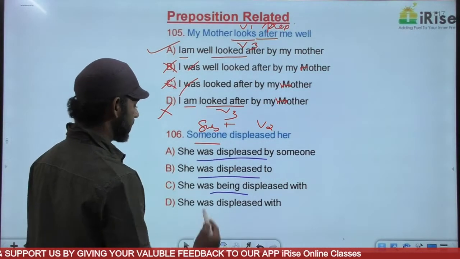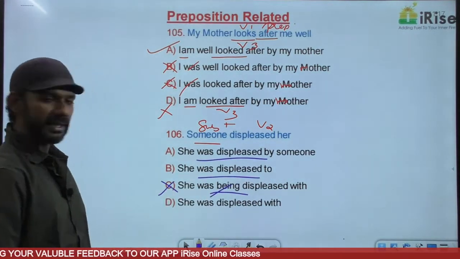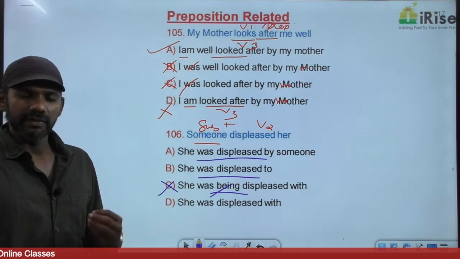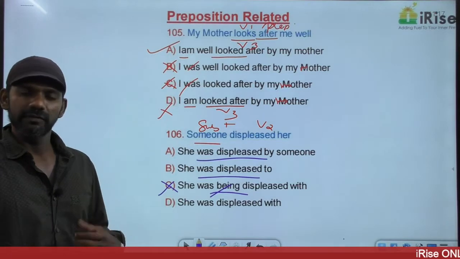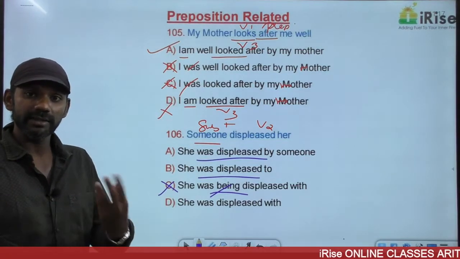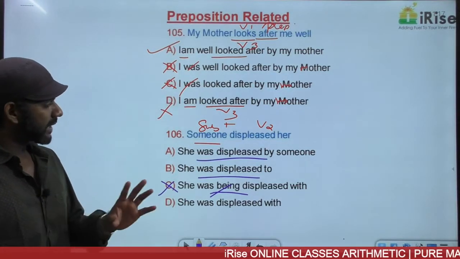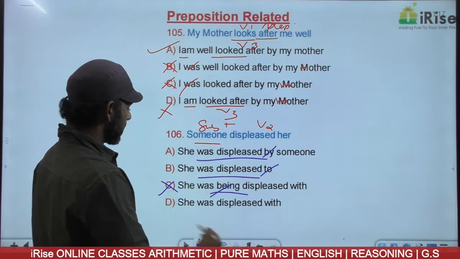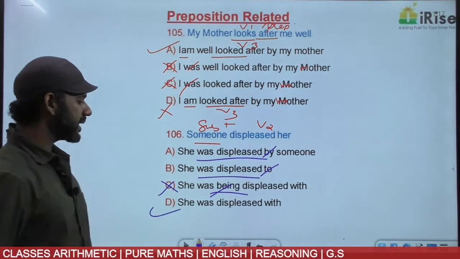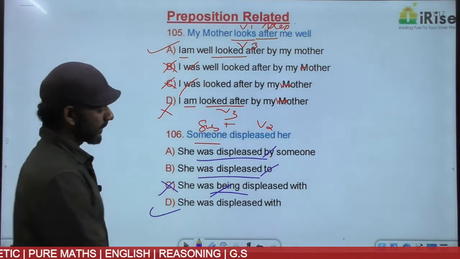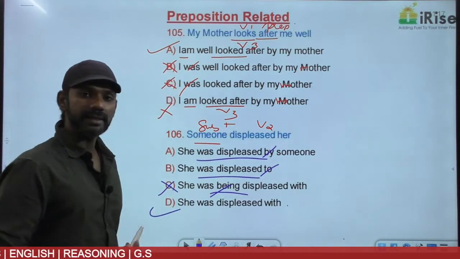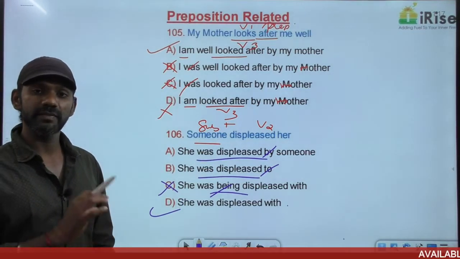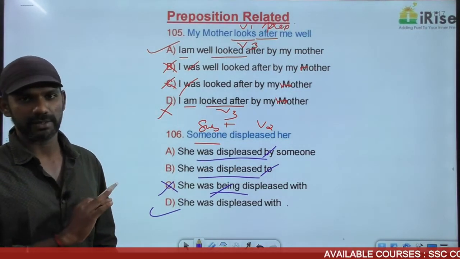Was plus C is gone. C says being. Now I told you, displeased is a kind of feeling. Someone is a person. We share emotions or feelings with a person, at something. Based on that, by is gone, to is gone, C is anyway gone. The answer must be D. She was displeased with. Displeased with means displeased with someone. Someone is a very general subject which is not required in the passive voice.